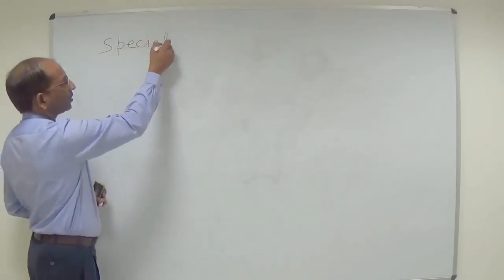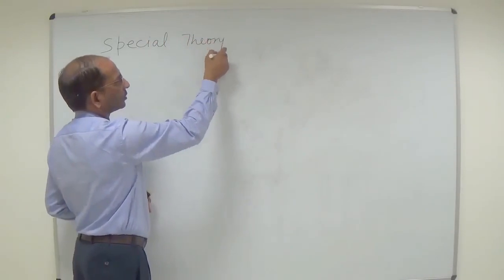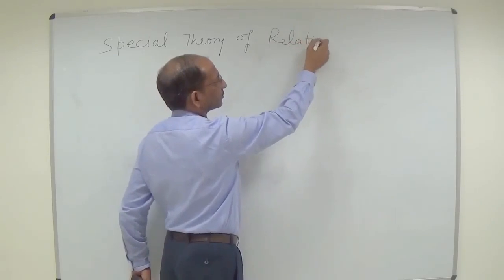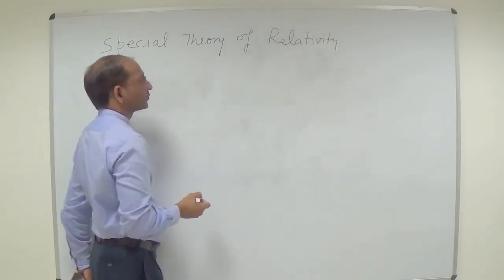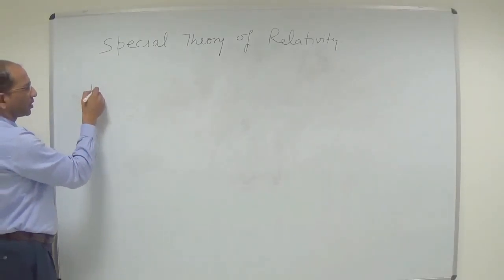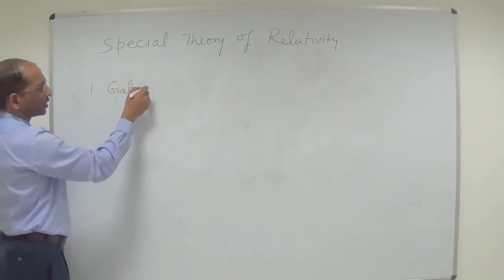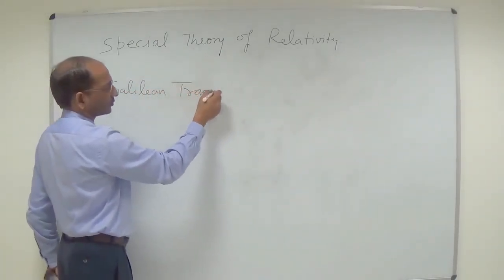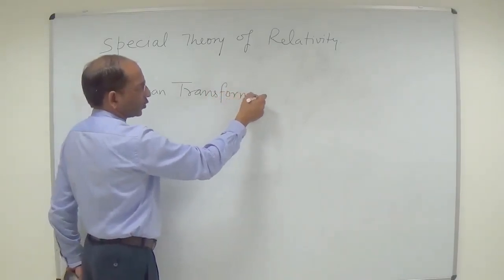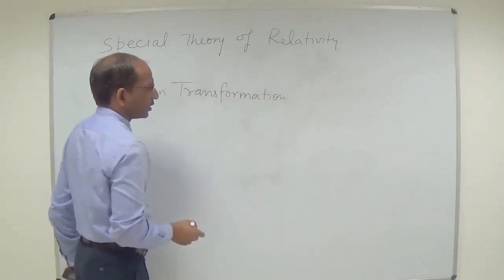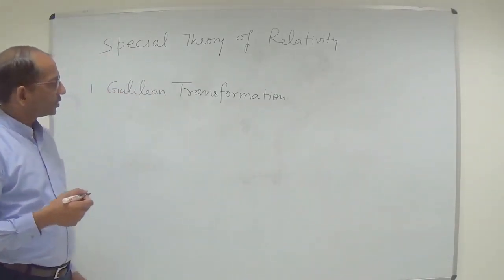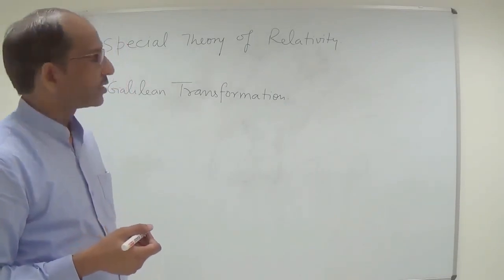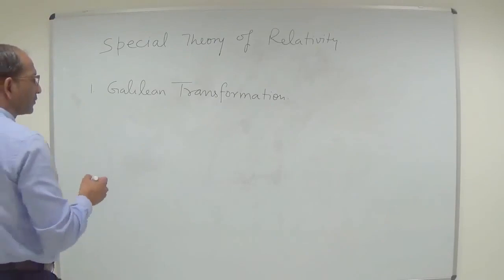This is the special theory of relativity, and the topic is Galilean Transformation. What is the basic meaning, what kind of transformation is this, and what information will we get from the Galilean transformation?